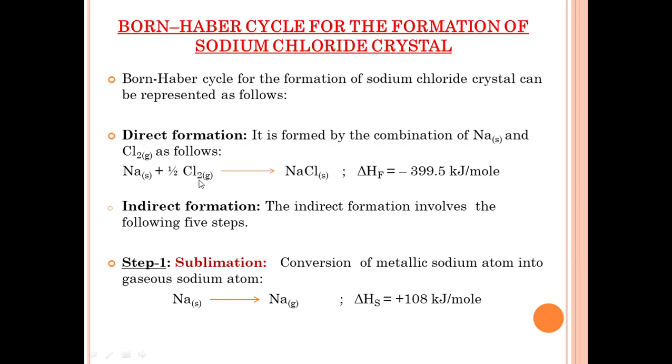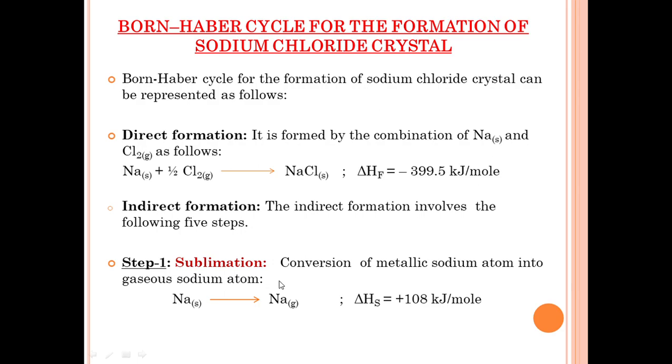Sodium reacts with chlorine molecule to form sodium chloride solid. The enthalpy of formation is minus 399.5 kilojoule per mole. This is the direct formation. The indirect formation involves the following five steps.